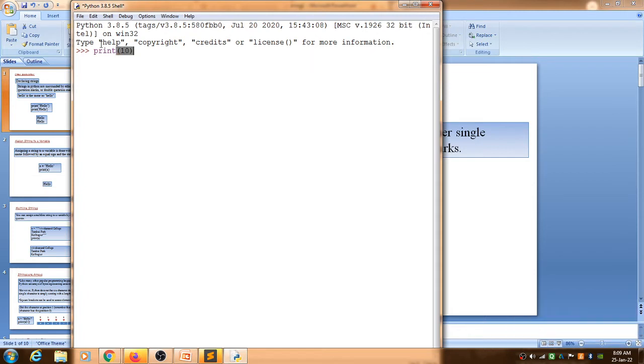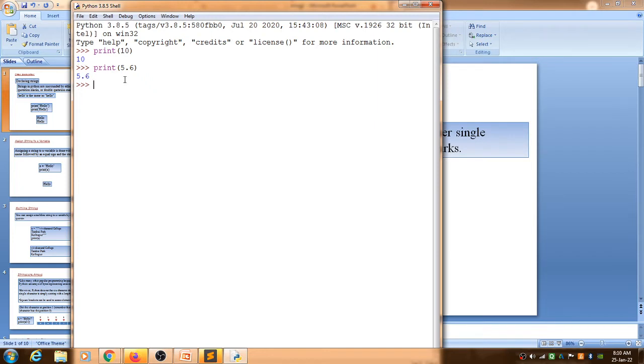Look here, print 10, so it displays the value 10. When we print 5.6, it displays 5.6. The first data has data type integer, the second data has data type float. Look here, 10 and 5.6.